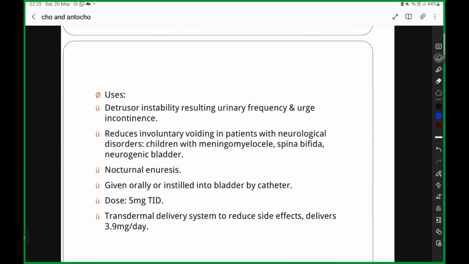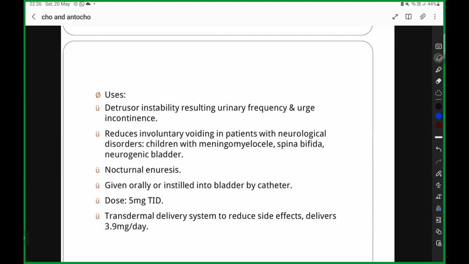It is going to reduce involuntary voiding in patients with neurological disorders, like a child with meningomyelocele or spina bifida, and if the child has a neurogenic bladder, nocturnal enuresis, or bedwetting, you can give this drug. It can be given orally or instilled into the bladder by catheter. Total dose is 5 mg three times a day.